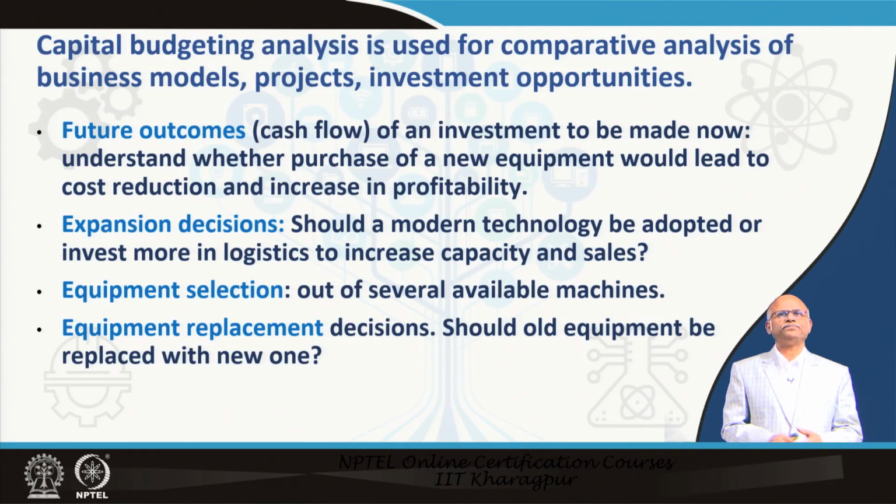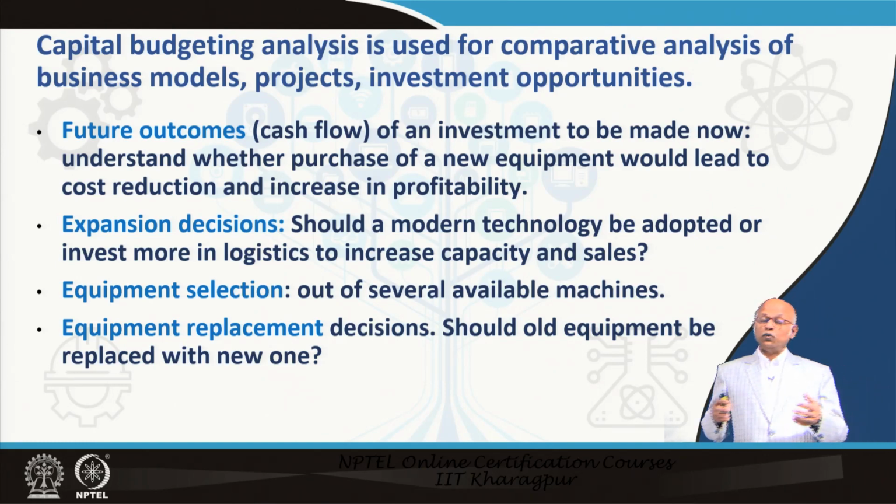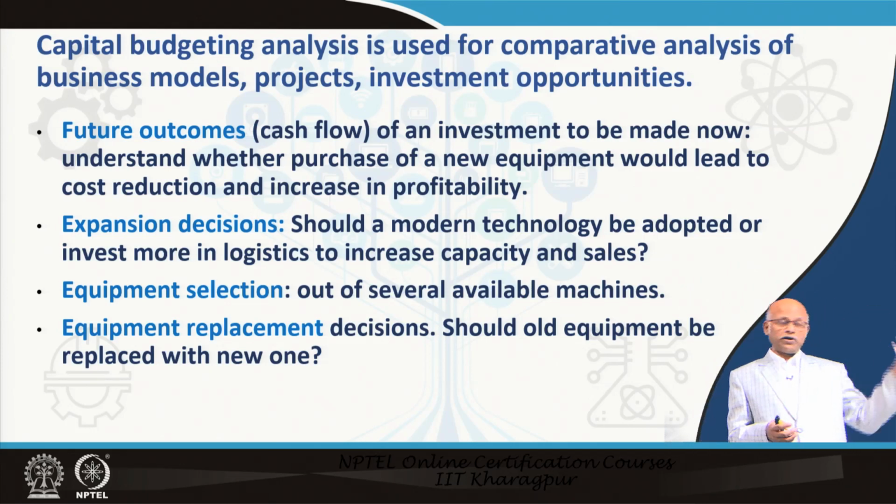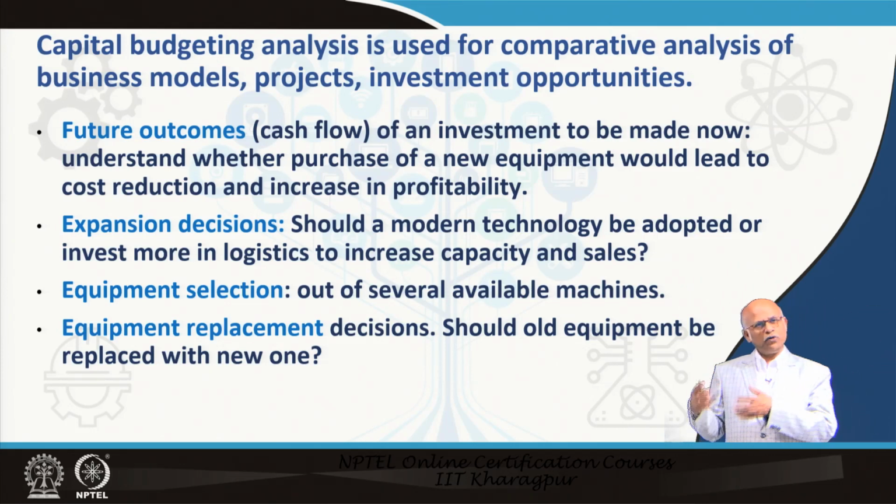Capital budgeting: make comparative analysis, particularly when future outcome or future cash flow is somewhat known. So, say you want to purchase a new piece of equipment to reduce your existing cost, maybe operational cost or power cost. Some of the new machines will be more fuel efficient or energy efficient.